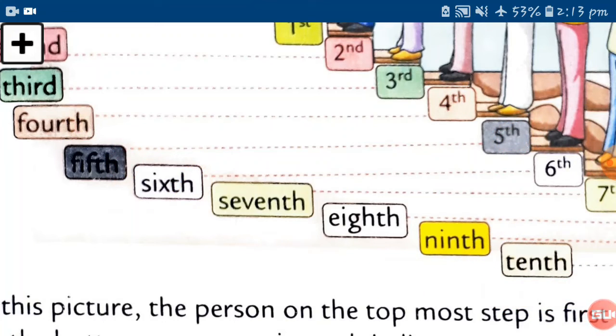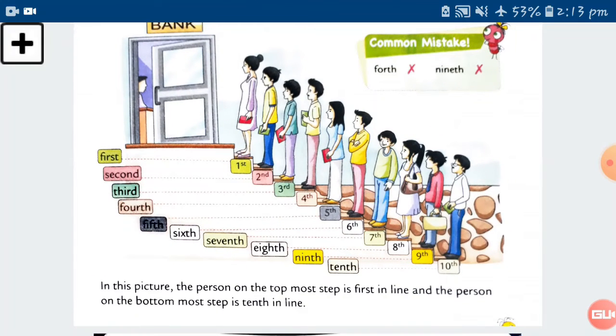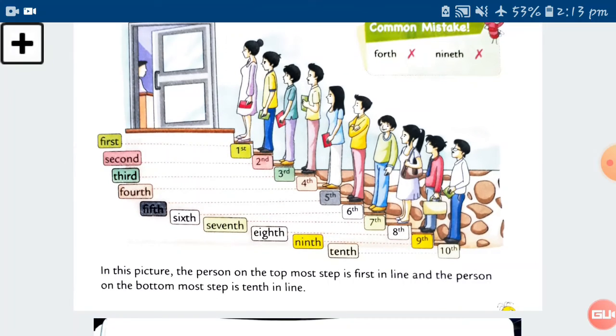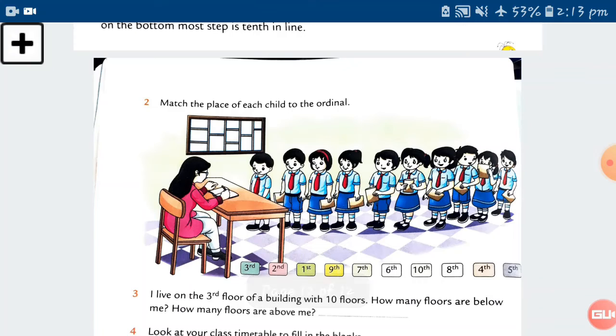You also use ordinal numbers in your routine life. You know how you use them? Whenever the result of your exam is declared, you are waiting for your rank, which rank you will get. First rank, second rank, third rank, what does it show? It shows the position. Which position are you at? First rank means you are at the first position. Second rank means you are at the second position. Third rank means you are at the third position. Understood? Then you also use ordinal numbers as a standard, to recognize the standard.